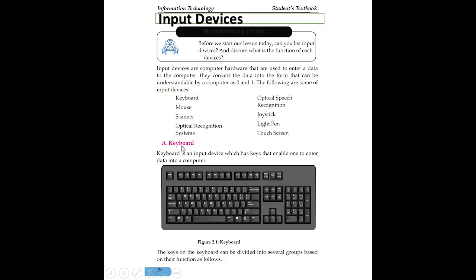The first input device is the keyboard. A keyboard is an input device which has keys that enable one to enter data into a computer. Nowadays it is possible to accept any numbers and letters as data. Therefore, it is an input device. How do we say a computer accepts an input or data? By using this device, we can input to the system, or feed into the computer system.